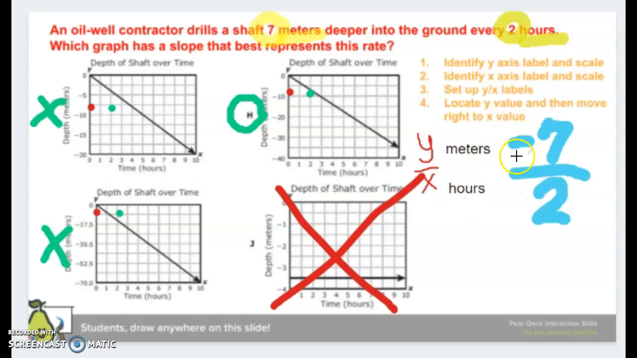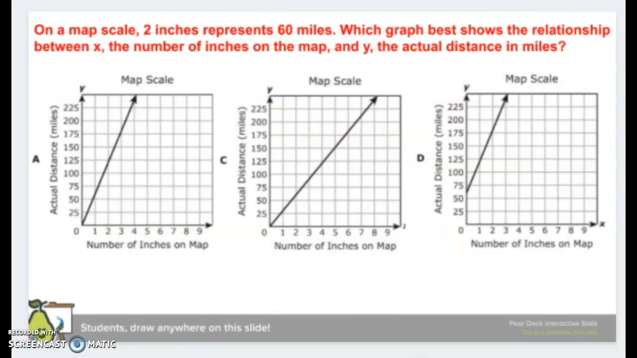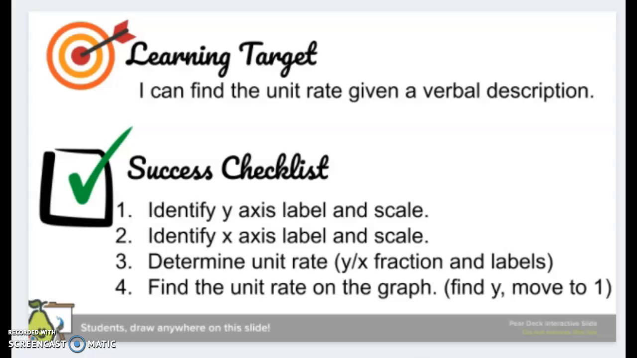Set up your fraction, place your labels, and then put the numbers where they need to go so it's easier for you to find them. Okay, this is the slide that you're working on your own. Our next slide tells us our learning target and our checklist.